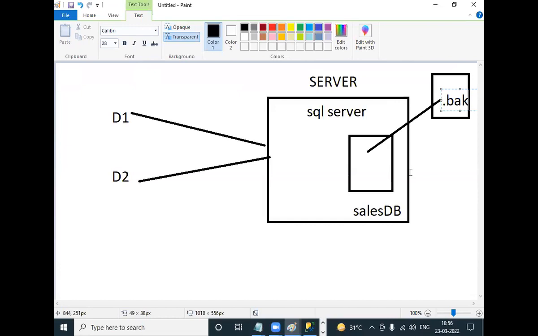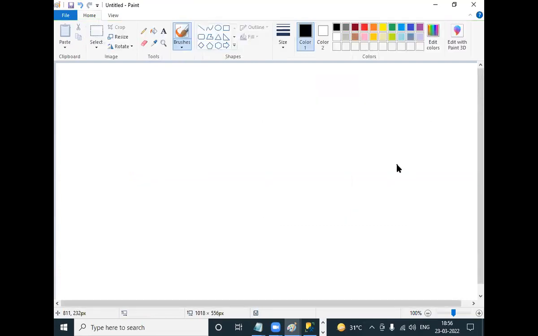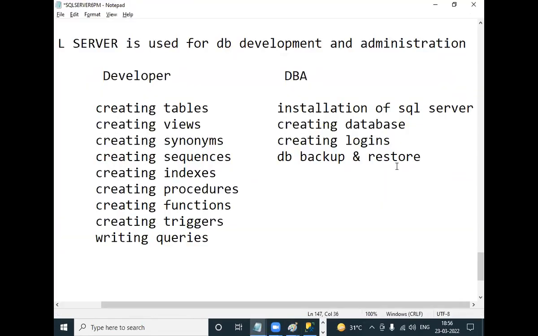Export and import. Like we move goods from one country to another country, similarly, a database is also moved from one place to another place, one server to another server. That is called database export and import. Who must know this? DBA. Then database export and import.